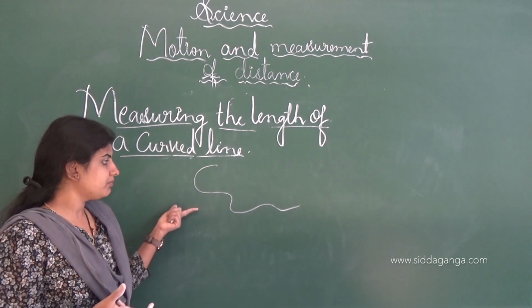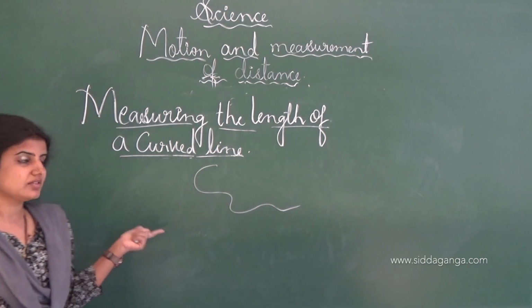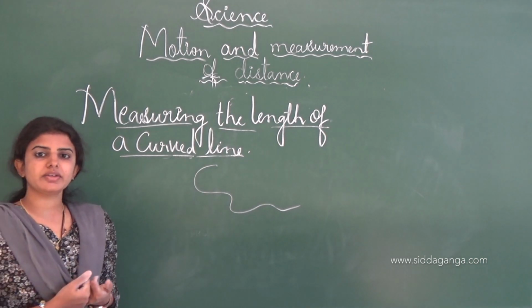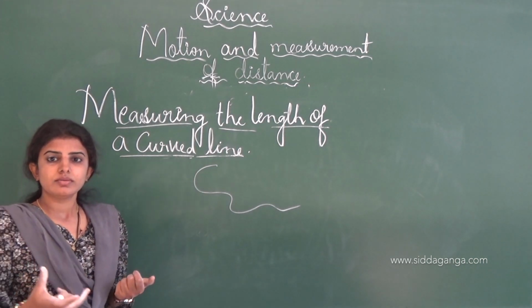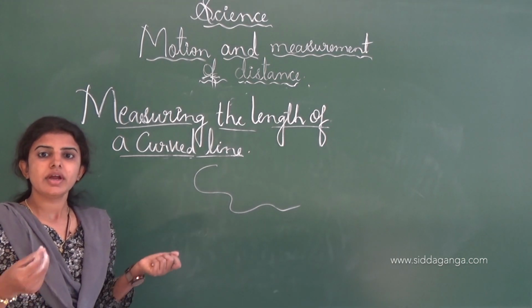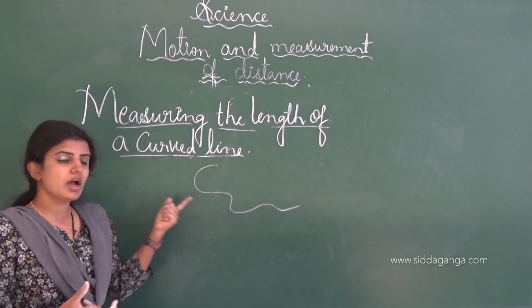See, tape and other are different types of measuring devices. For example, this is the curved line, and here one activity is there. We have to measure by using the thread. By pointing to the end point as well as the initial point, we can easily measure the curved line.